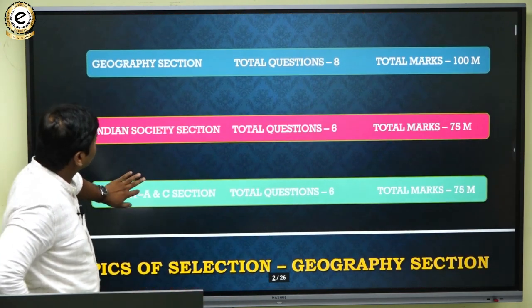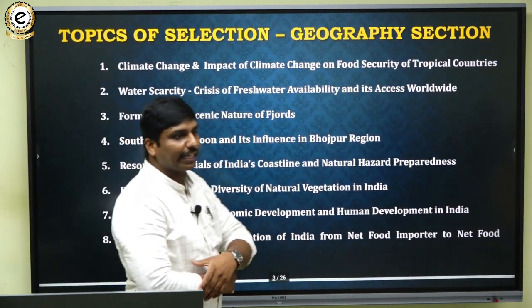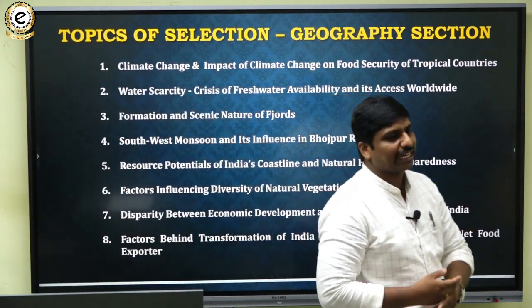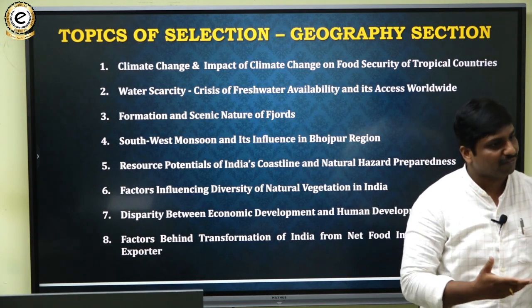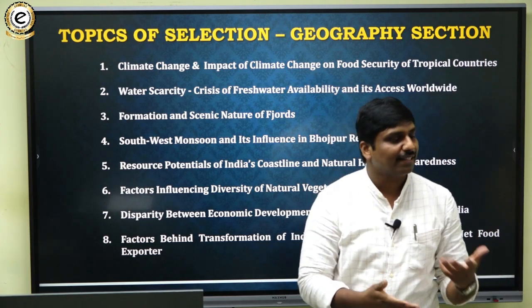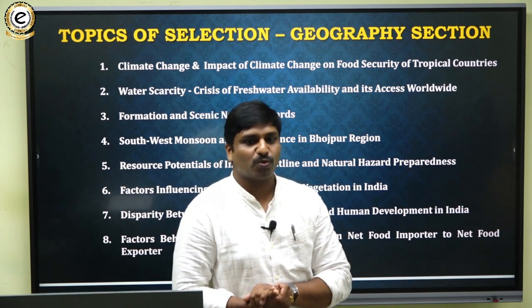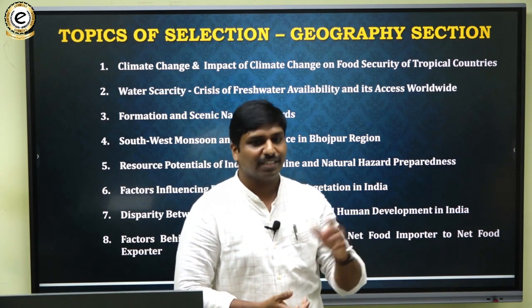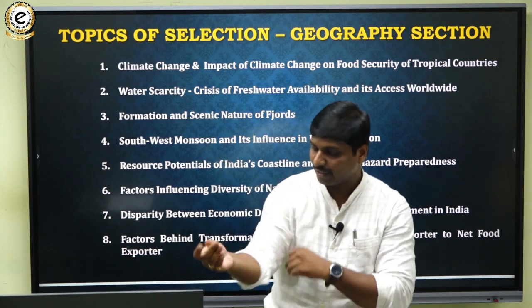So here, instead of taking questions from 1 to 3 likewise, let's go section wise. It would be easier for us to cover things in a systematic manner. Let's take the geography questions and analyze them, then move on to the society section, and then the history section. Let's go in that manner.